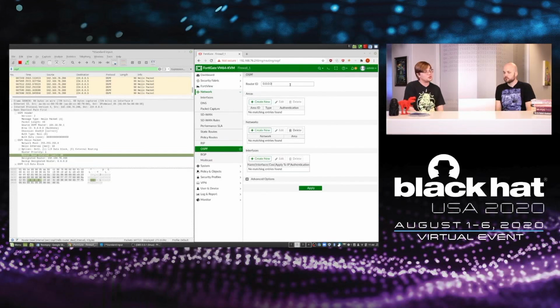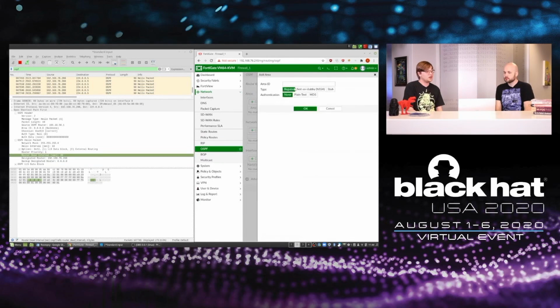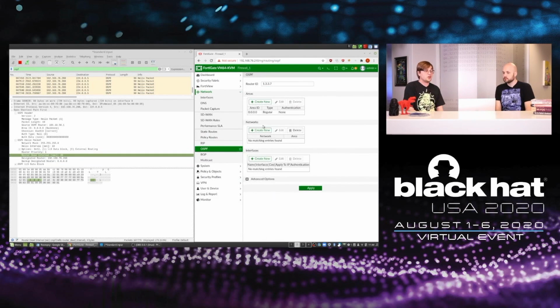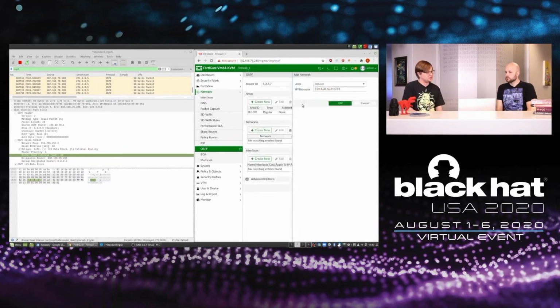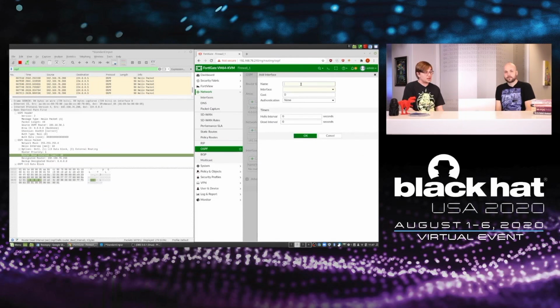When we head over to the firewall section, we're going to configure a router ID. That's just our unique identifier within this process. We're going to add the area, which we observed to be quad 0. And we're going to say on which interfaces we want to send out our hello packets. We're going to match the IP address displayed at the top URL bar, so only out this one interface. We need to add the interface as well. You're going to give it a name, specify the interface on which we're sniffing, and put in the hello and the dead interval, which we observed on the left-hand side.